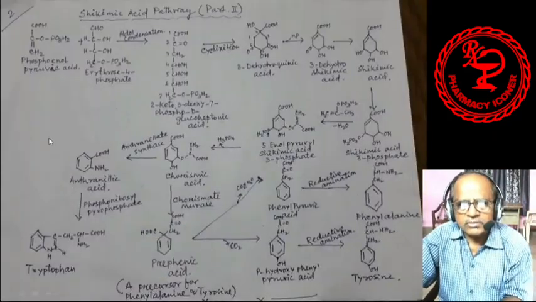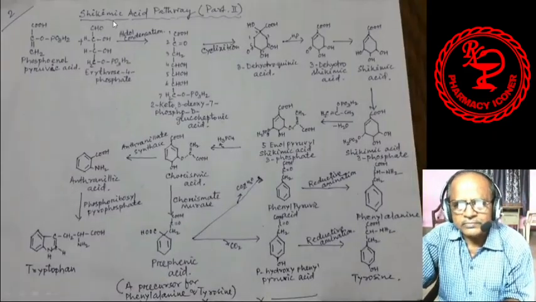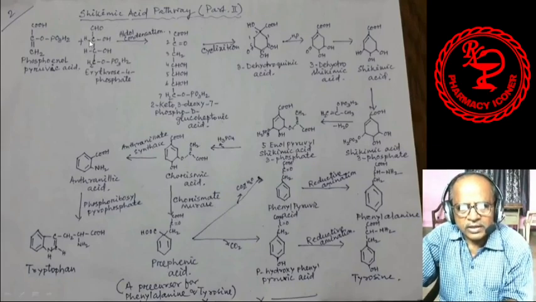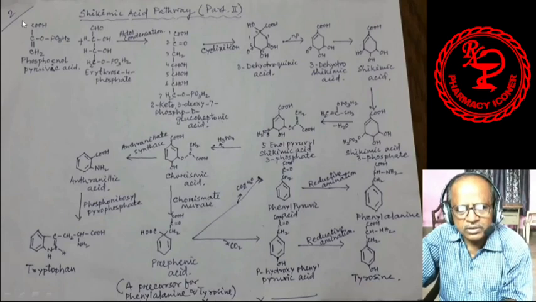Then we will discuss the shikimic acid pathway. Phosphoenol pyruvic acid and erythrose 4-phosphate are the two starting materials, or the two precursors. Phosphoenol pyruvic acid is coming from the photosynthesis process or glycolysis process, and the next one is erythrose 4-phosphate from the pentose phosphate pathway.